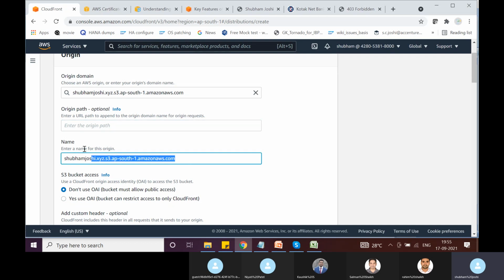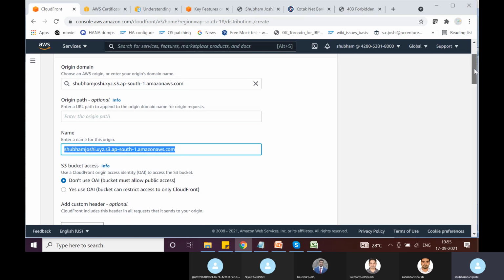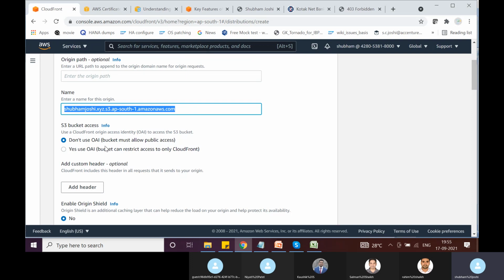In my case, I'm using this. I think it has already proposed a name based on the S3 bucket endpoint, but you can also put anything you feel like. Now this is important. This is important from an exam perspective also.